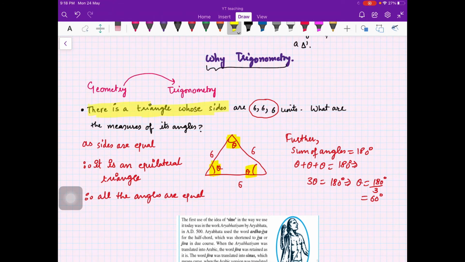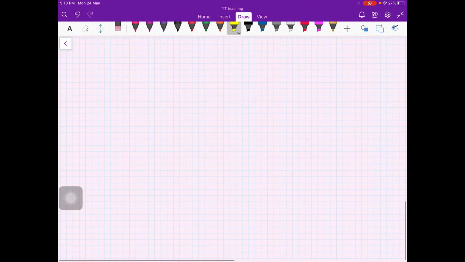So here I ask you a question: there is a triangle whose three sides are 6, 6, 6, and I ask you, can you use your geometry information to tell me what the angles are? And your answer is yes, you can use your geometry information, and here the angles are 60, 60, 60, right?